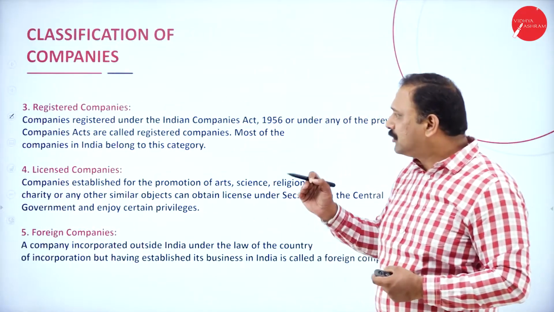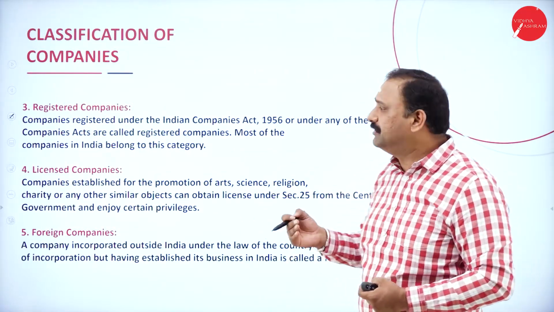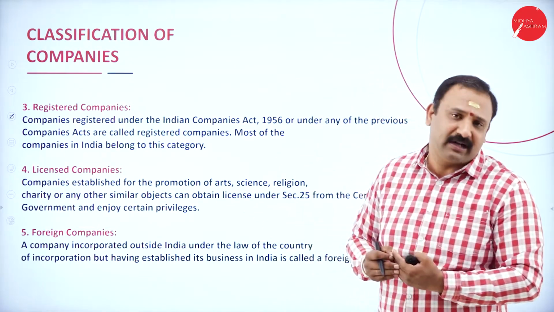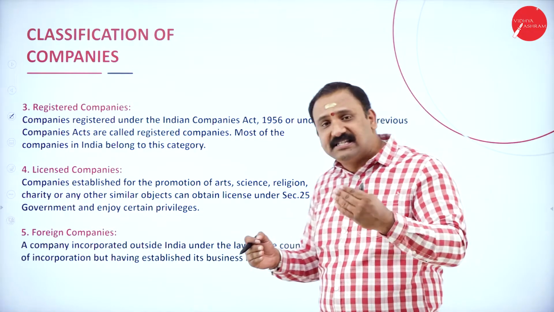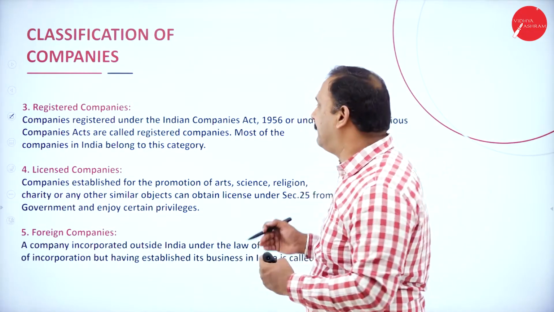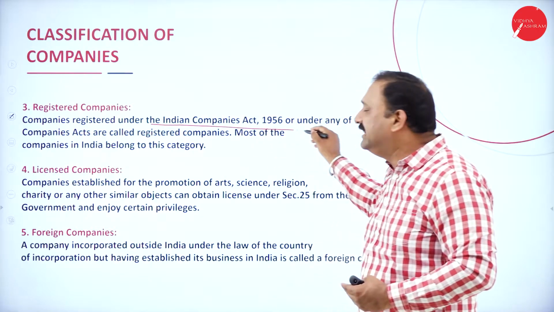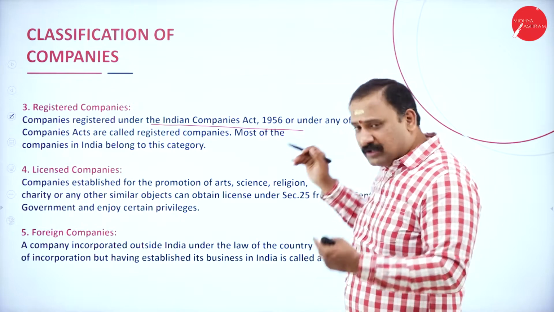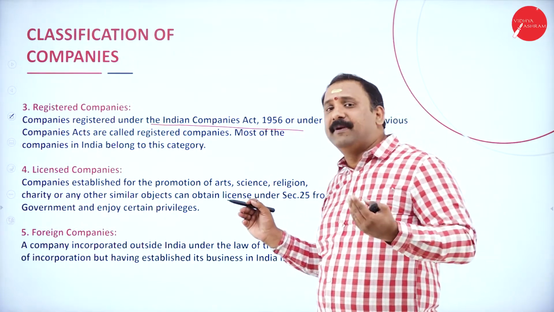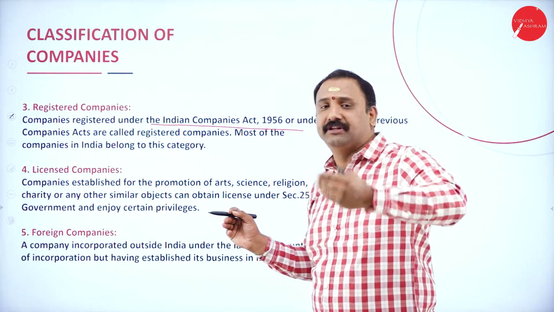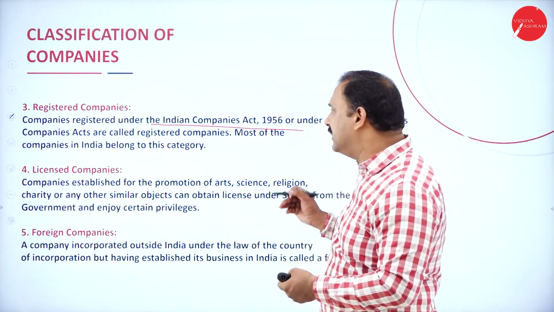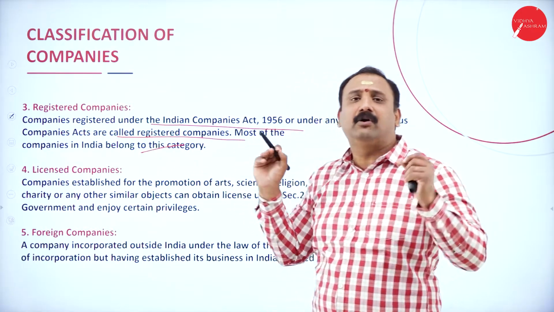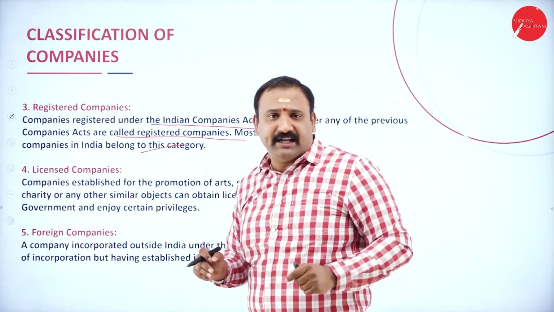Moving forward, we will talk about the classification in terms of the registered company, the licensed company and the foreign companies. Now, when we talk about registered companies, these are the companies which are registered under the Indian Companies Act of 1956, or now we are talking about the amendment, the Companies Act of 2013, which is the amended version of it. These are called registered companies. Most of the companies in India belong to this category. After 1956, why?